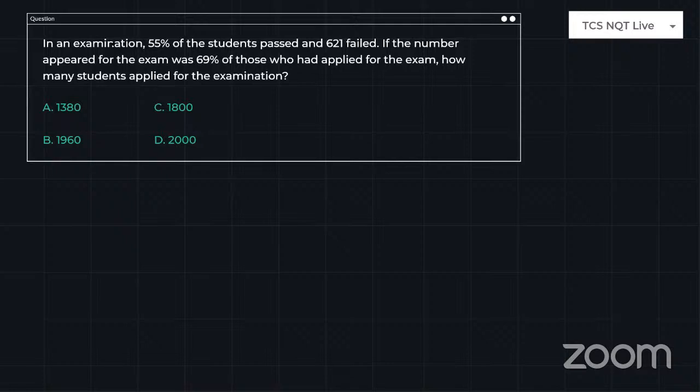Look at the first question. In an examination, 55% of the students passed and 621 people failed. Guys, just look at here. When I see the statement, immediately in my brain I think like this: 55% of the students passed, which means the remaining 45% failed. So this 45% is given as 621. This is how you have to think immediately while reading the question.